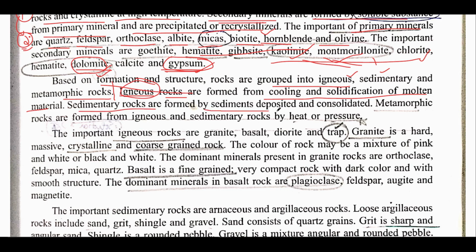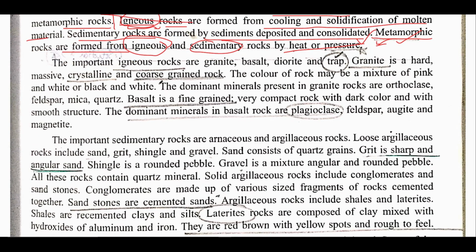After that, sedimentary rocks are formed by sediment deposition and consolidation. Means sediment deposition of what? Igneous rock deposition. After that, metamorphic rocks are formed either from igneous rock or from sedimentary rock by the process of heat or pressure. Means continuous heat application and pressure application leads to the formation of metamorphic rocks. Now, the important igneous rocks, these are the various examples of igneous rocks, that is granite, basalt, diorite, and trap.